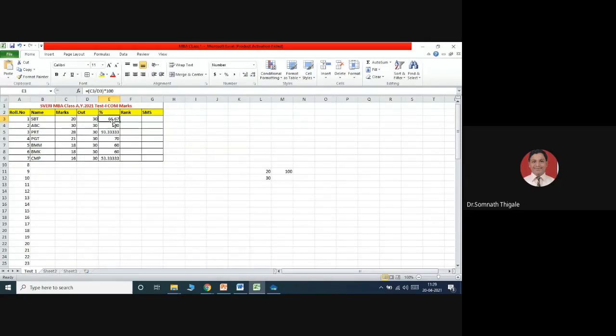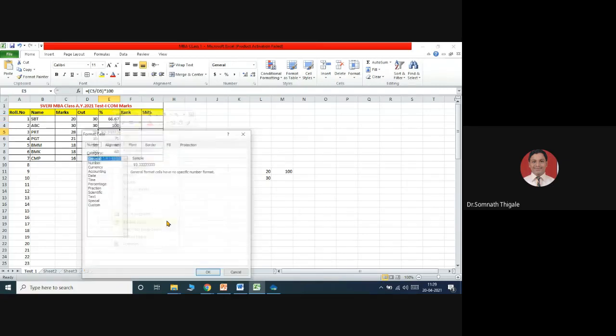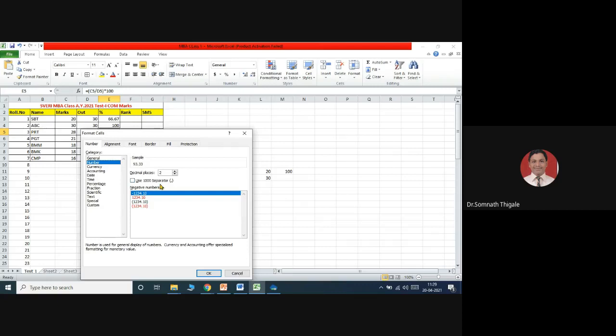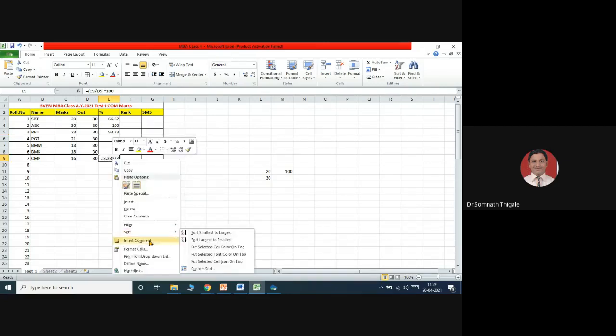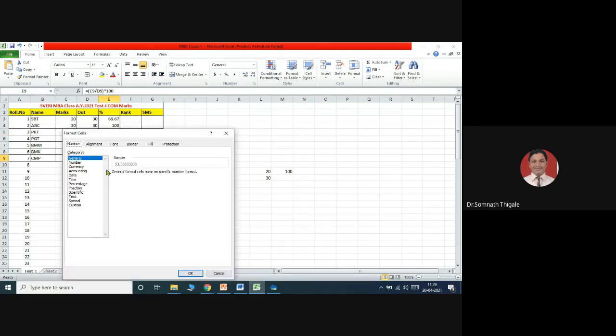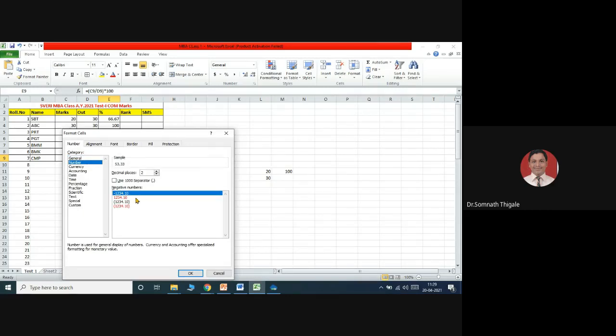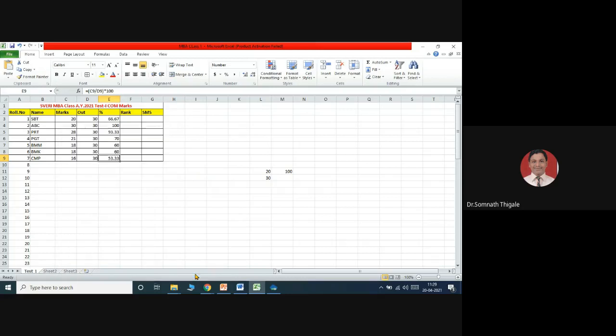See, 66.67. Same here. Right click, Format Cells, select the option Number and use the decimal number up to 2 only and say okay. Similarly, up to this, Format Cells. You can apply it commonly, the way I have shown, also by selecting those specific rows.